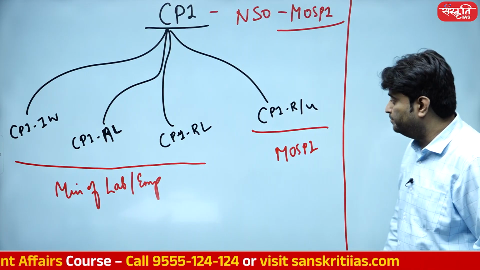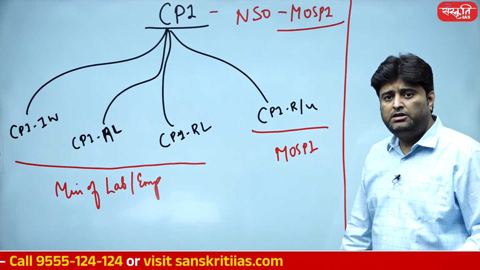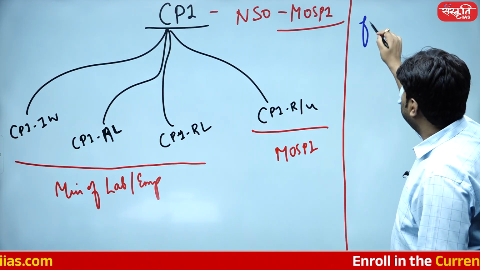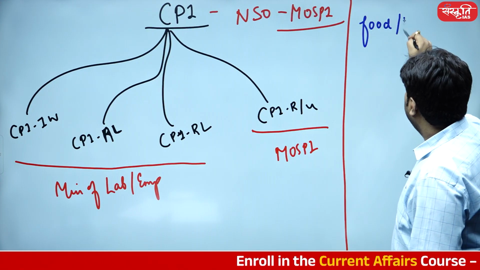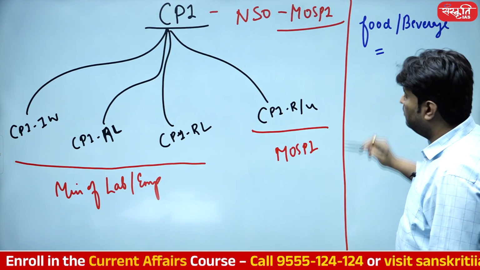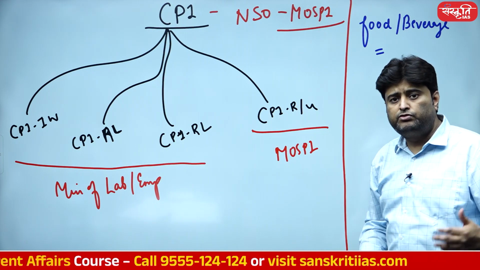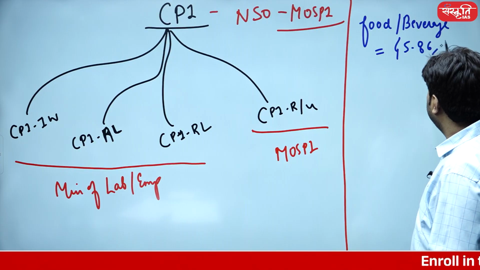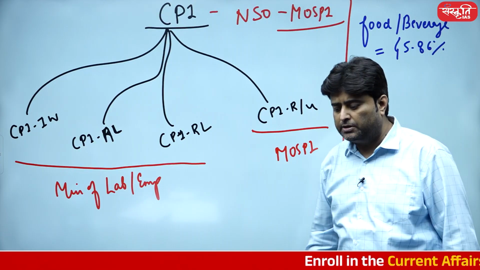So in our country, CPI base year is 2012, and food and beverages, milk and all, have almost 45% weightage, 45.86 I guess, 45.86% weightage.